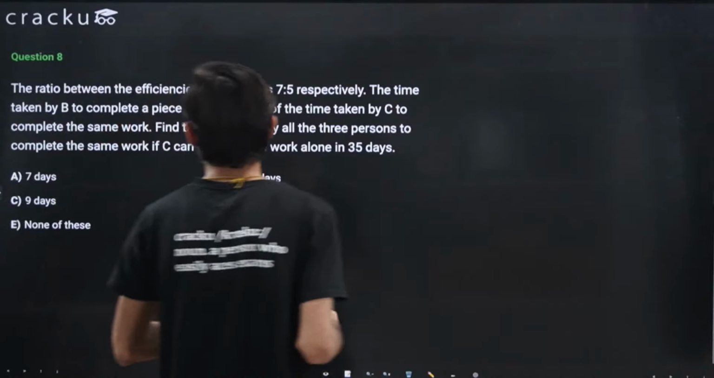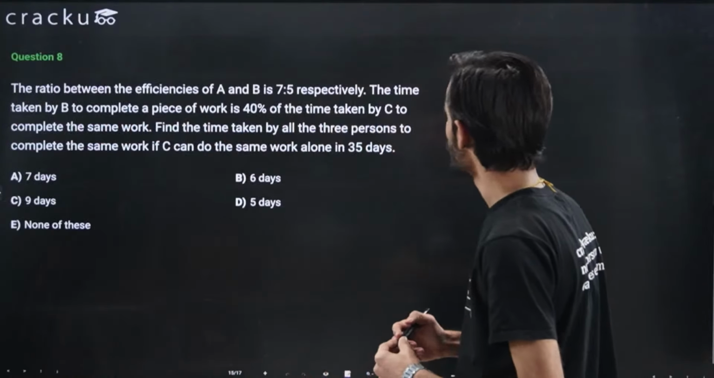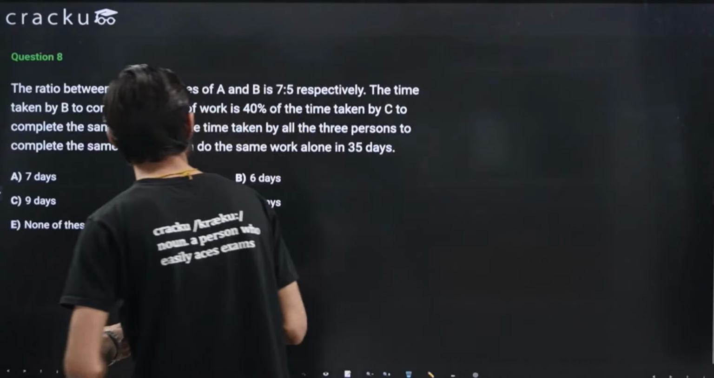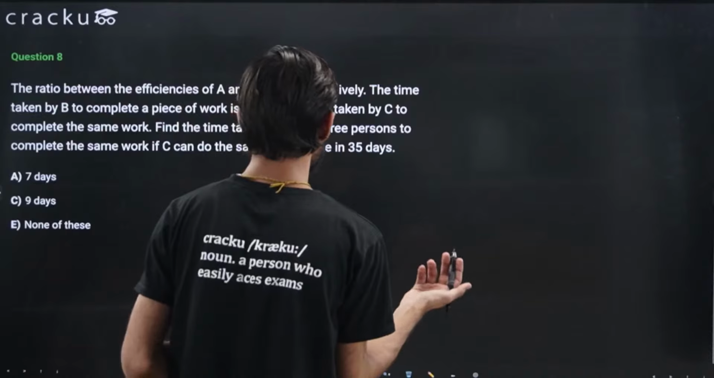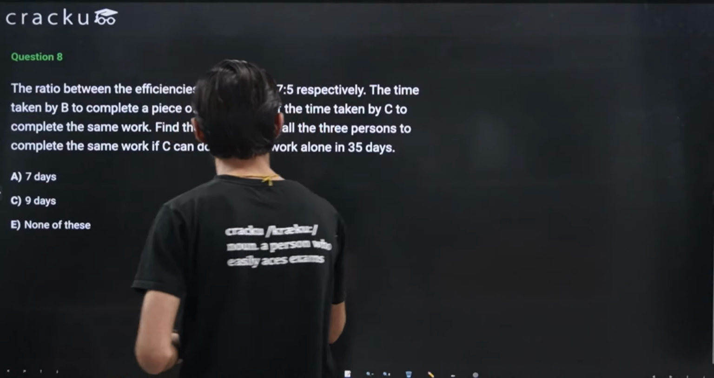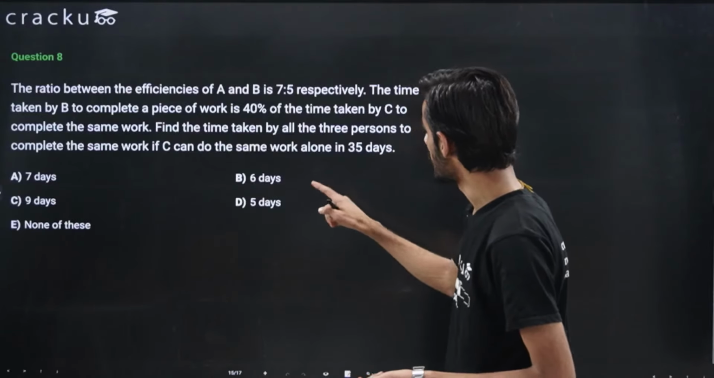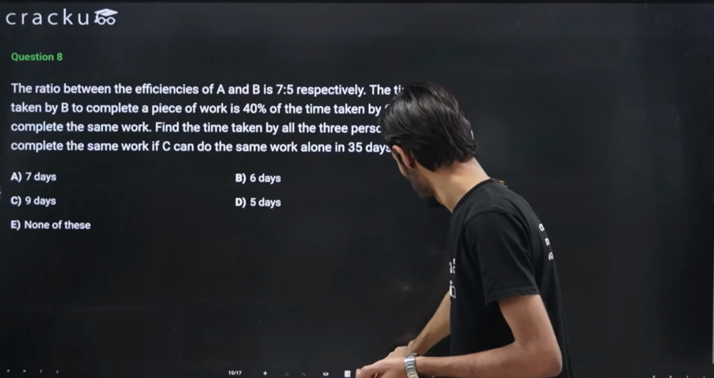Okay, so the ratio of the efficiencies of A and B is 7 is to 5 respectively. The time taken by B to complete a piece of work is 40% of the time taken by C to complete the same work. Find the time taken by all of the 3 persons to complete the same work if C can do the job in 35 days.